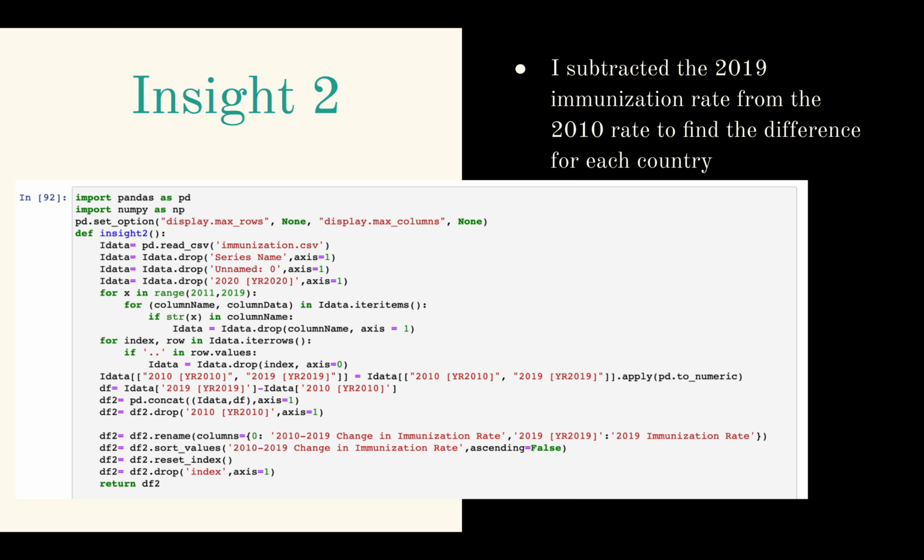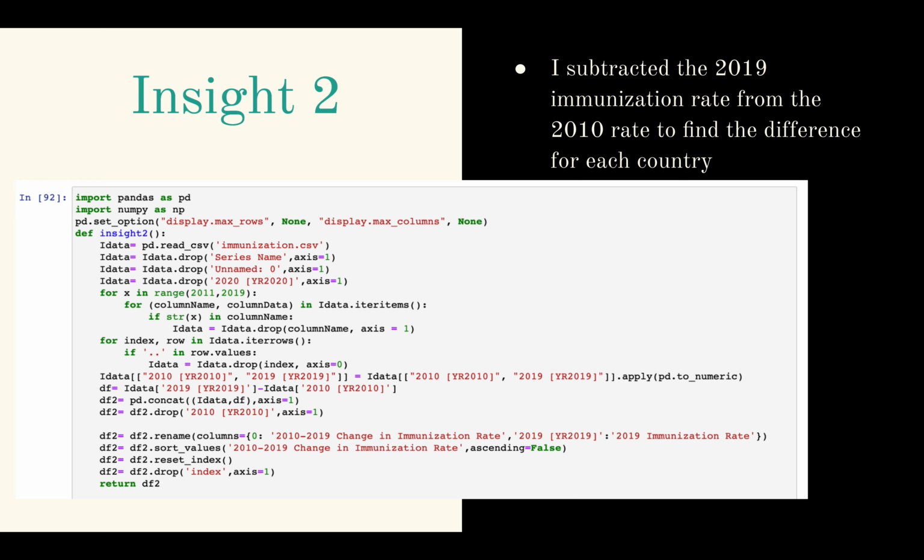As for the actual coding, you can see where I drop some columns and then I drop all the columns except for the 2010 and the 2019. I use iterrows to drop some more irrelevant data.